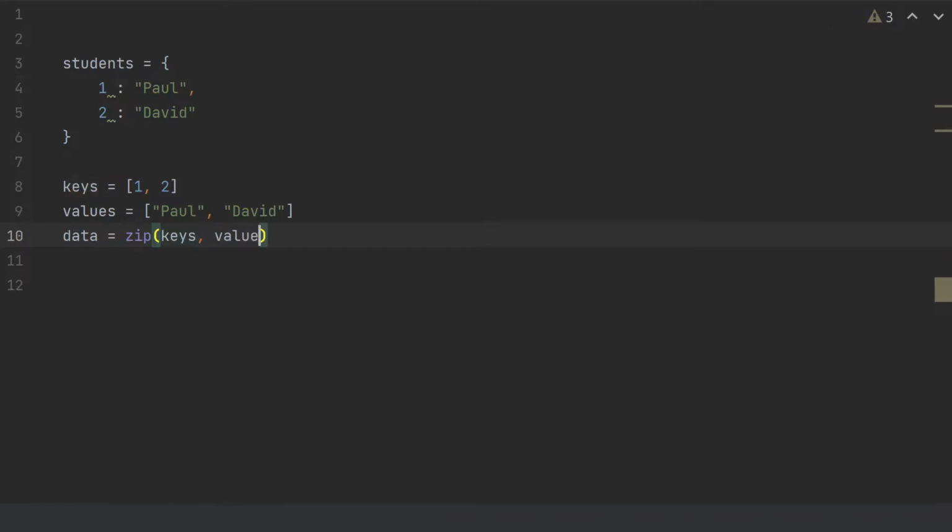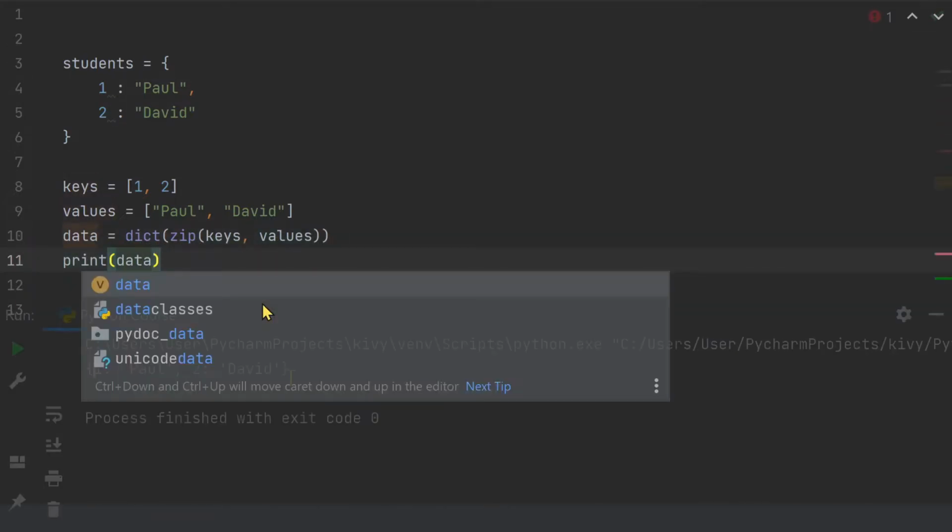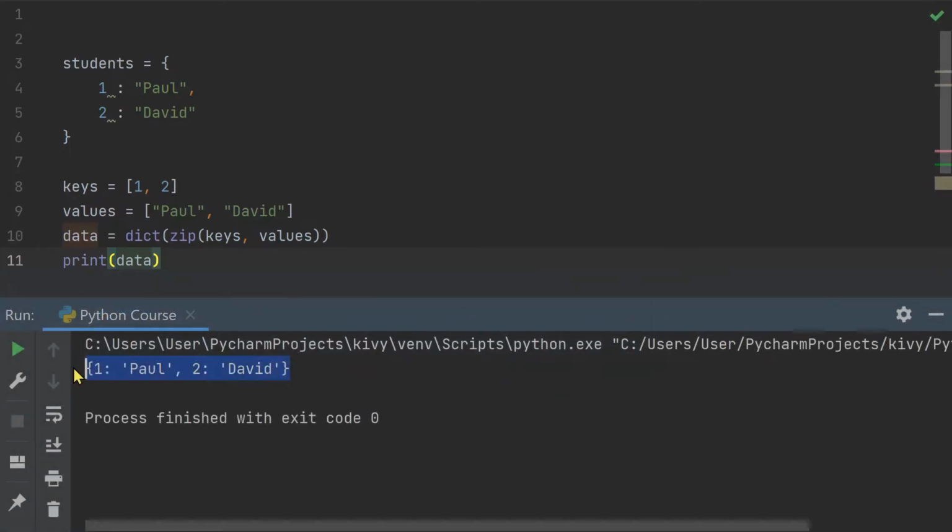So keys and values. But right now, I just merged those 2 lists. We don't have a dictionary. Python doesn't know that data should store a dictionary. Well, to do that, I need to use the special function that will convert that zip function into a dictionary. So I'm gonna write dict, and let me then print data. What we should get is a dictionary. Well, I use 2 lists to make a new dictionary.